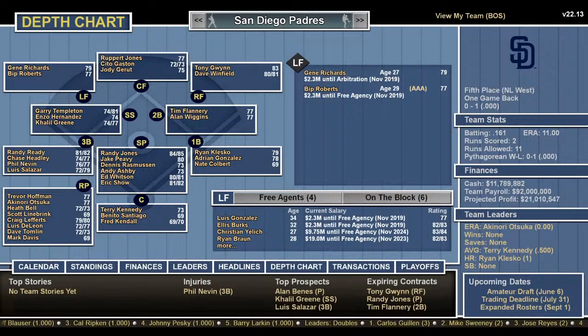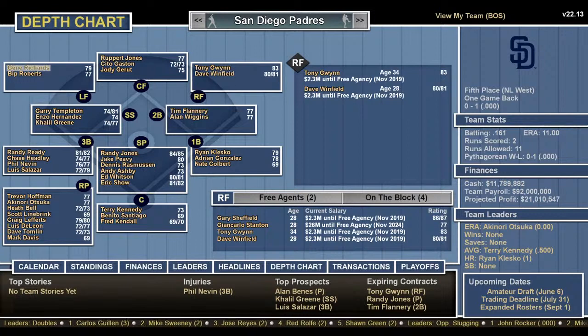Padres. Klesko, Gonzalez, and Nate Colbert. Gonzalez isn't bad. He's a whiner, but he's not bad. Wiggins and Flannery at second. Templeton, Hernandez, and Khalil Greene at short. Third, Reitz, Headley, Phil Nevin, and Luis Salazar. This team's going to have a tough time winning. You have Gwynn and Winfield in right. I would send Winfield to play center or left, because you have Gene Richards, Bip Roberts, and Ruppert Jones in center, Cito. This team's going to struggle winning games.